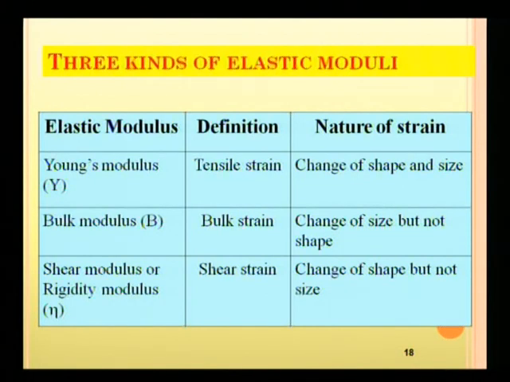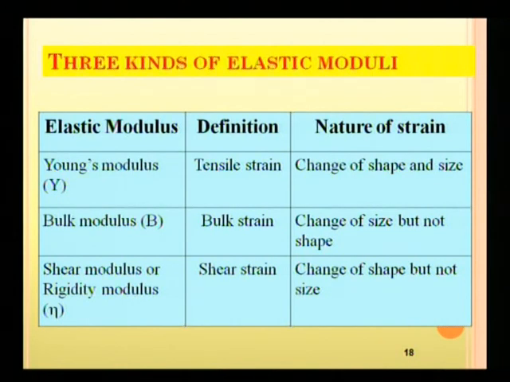Second one is bulk modulus, related to bulk strain. Due to bulk strain there will be a change of size but not shape. Third is modulus of rigidity, related with shear strain. There is a change of shape but not size.